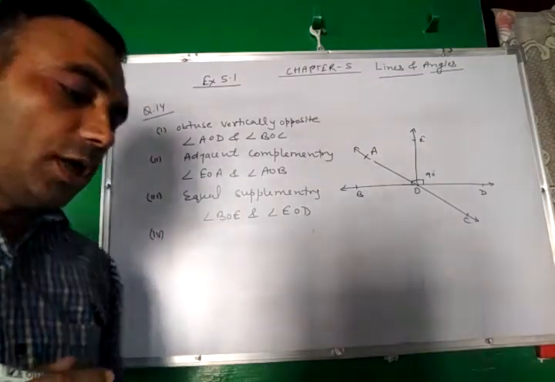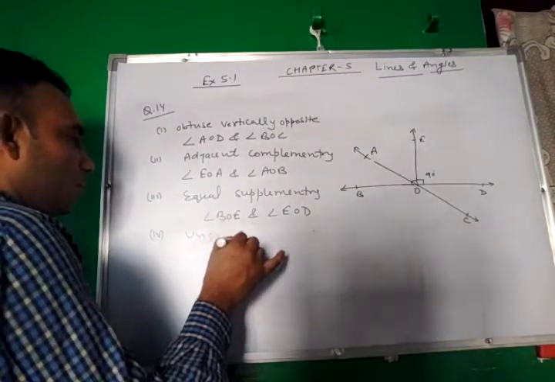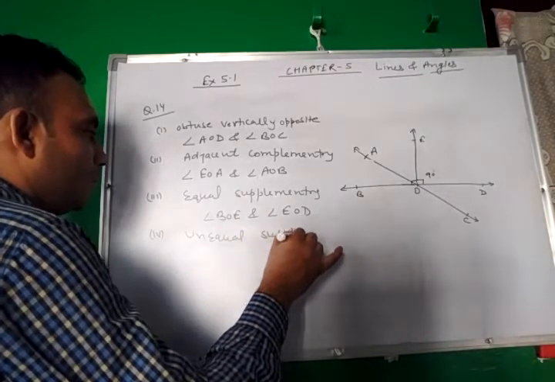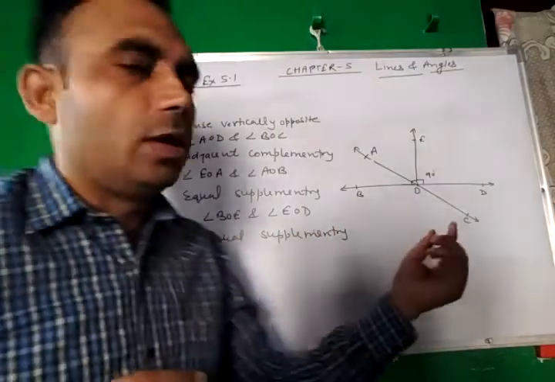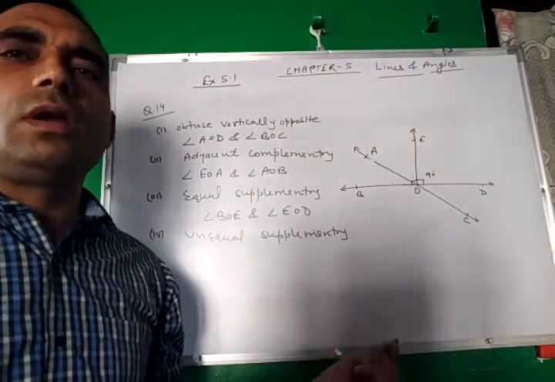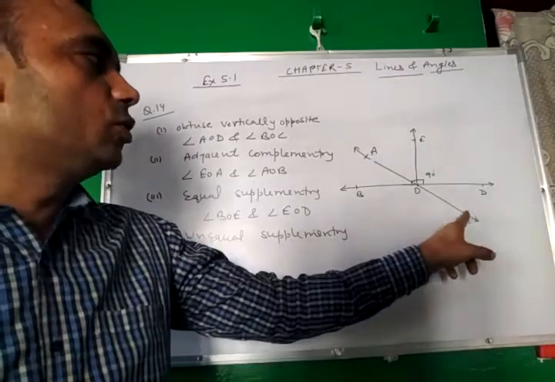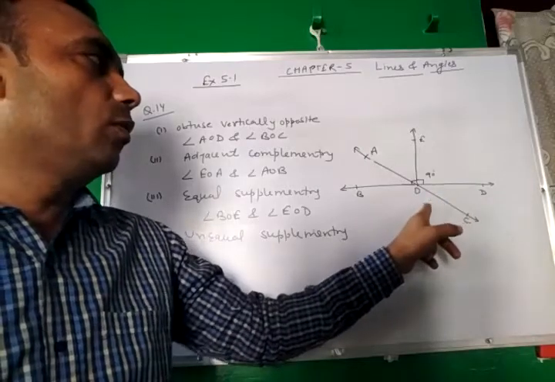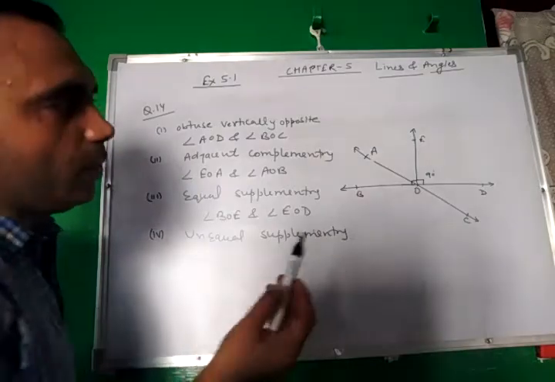Part 4, unequal supplementary angles. Two angles which are unequal and whose sum is 180. This one, angle BOC and COD. Both are not equal, but the sum of both angles is 180. Here we can take multiple pairs.